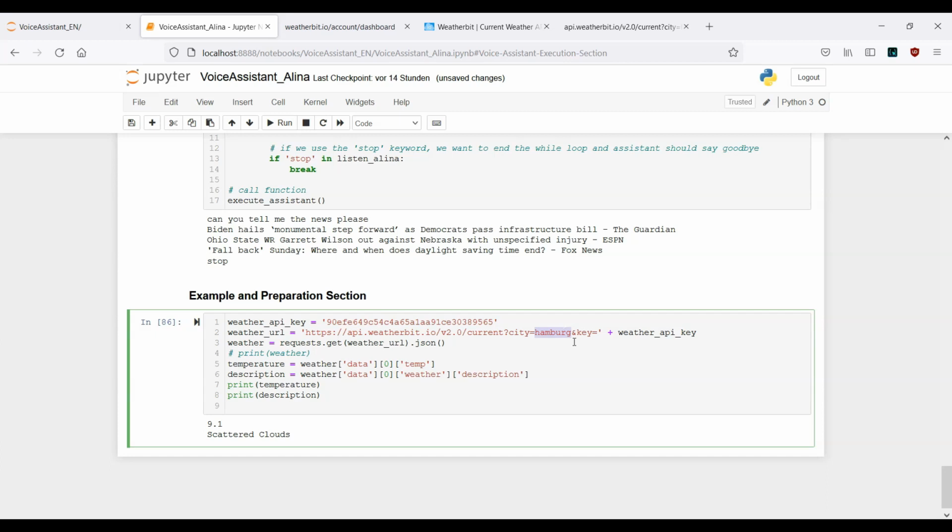Then we need to tell into our microphone what city we are looking for, okay? This city will be converted from speech to text and then inserted to this area here. That means I don't want to have this hard coded. Let's see, for now I can replace it. Okay, then we have a string, or let's say we actually separate it. So we have this part of the URL.